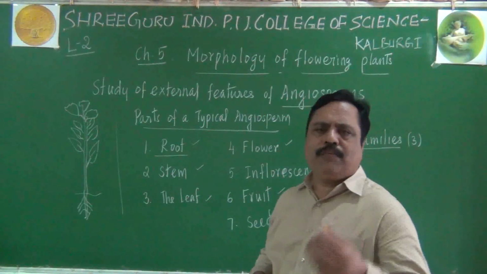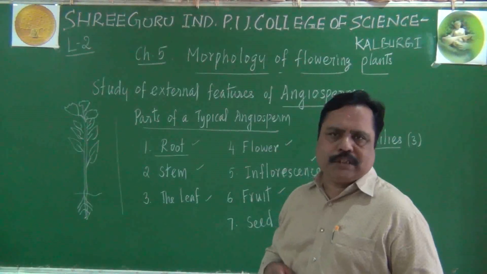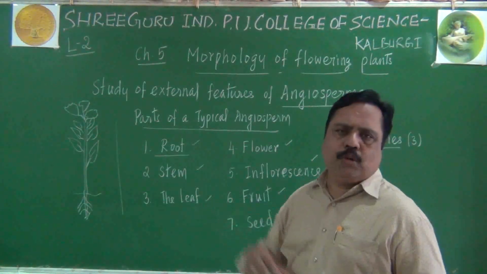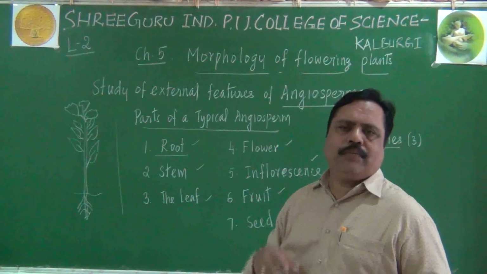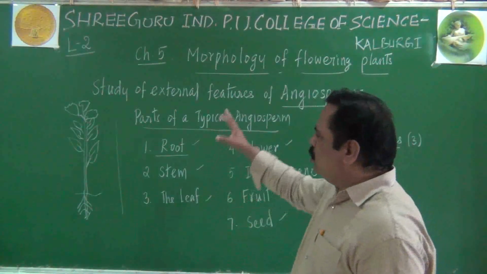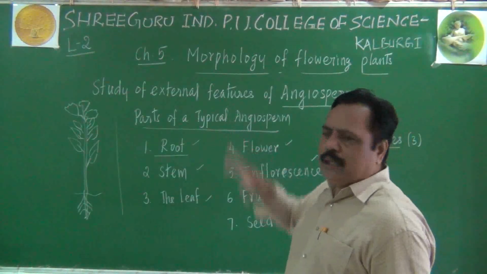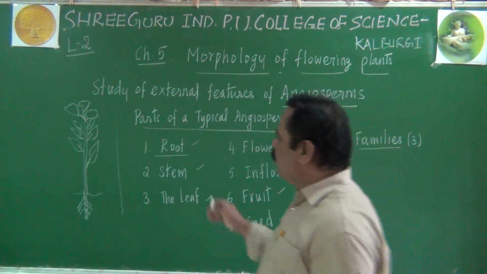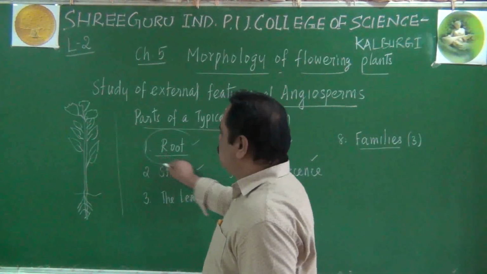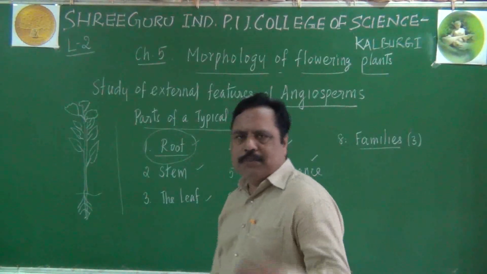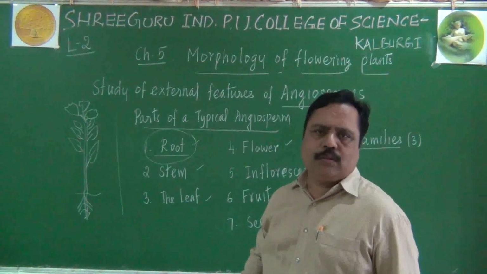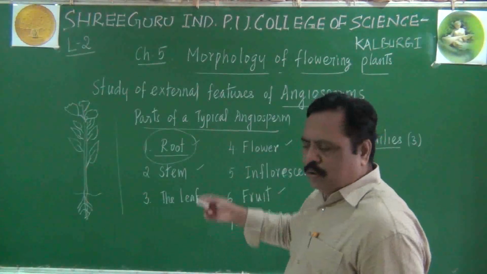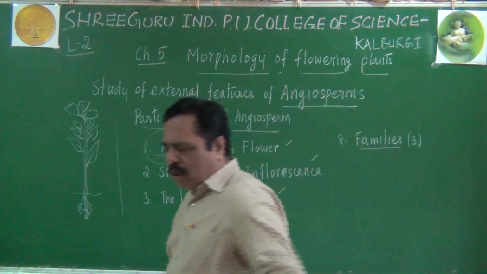Around 5 marks, we can expect questions from this lesson, even in the board exam, annual exam, like that. There may be 1 mark questions, or 2 mark questions, like that. So, this is an outline. Now, I am going to start with the root system of a plant. Some general characters and other things I will explain related to the root system. Just make a note at this point for half a minute.